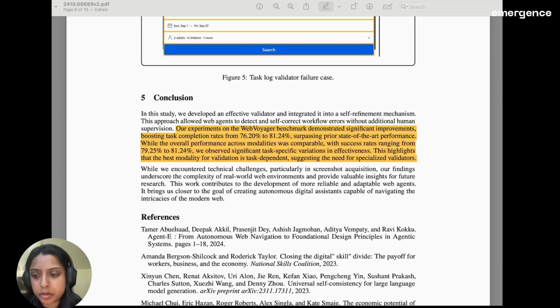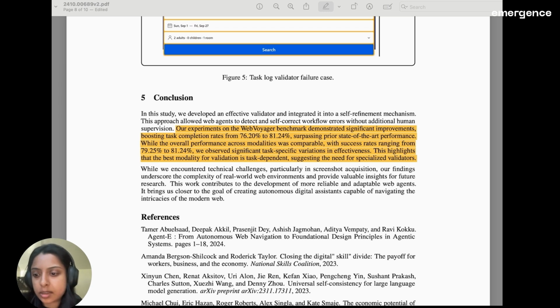The overall conclusion we got from this paper was that we can build a reasonable automatic validation system with an LLM, and it does have some sort of overall improvement it can cause in a web navigation system via self-refinement.